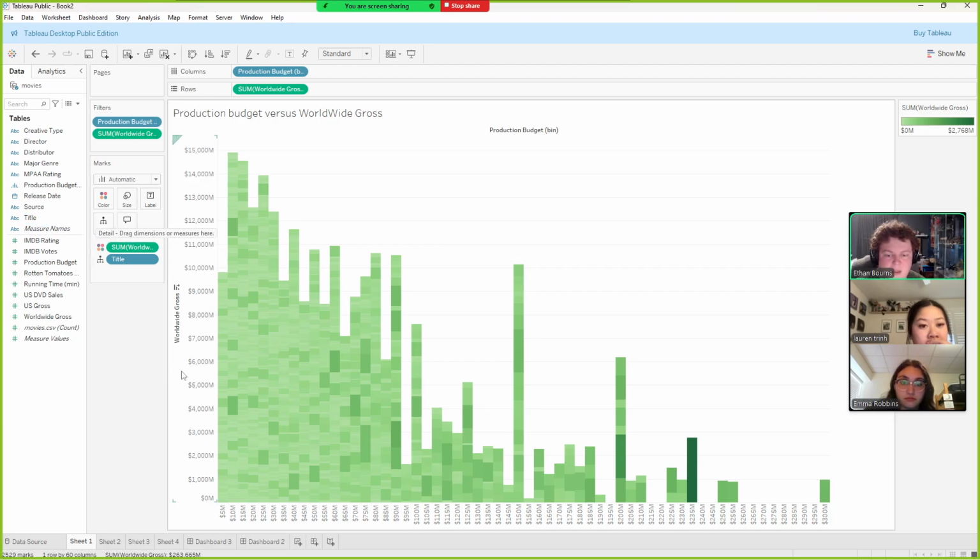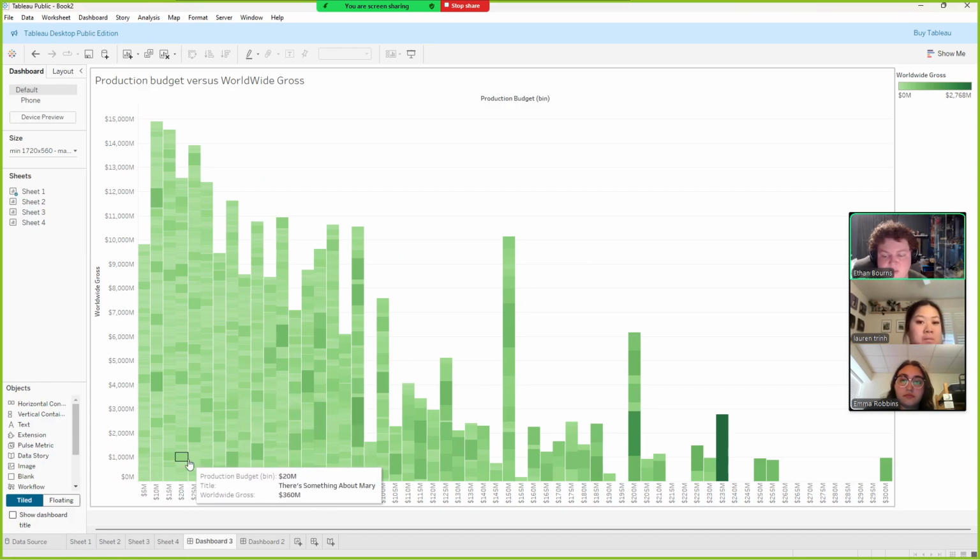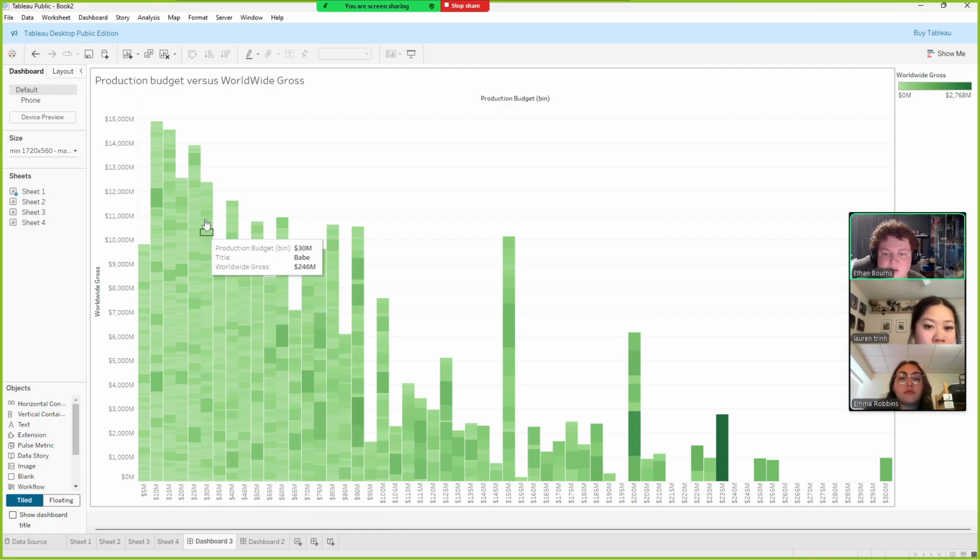The way this helps us answer the questions is we can look at the movie budget in the different bins. Let's say the 30 million budget, and we can hover over the bar, and as you move the mouse, you'll go across different movies that have a budget of 30 million but widely varying value generated in worldwide gross.